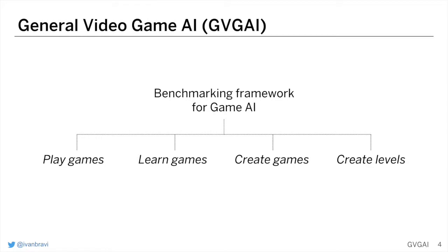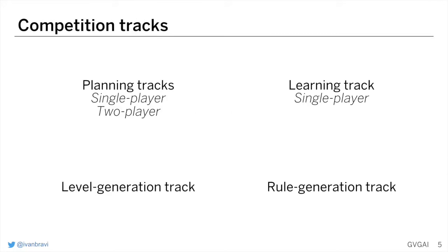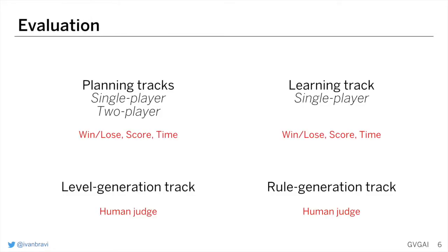We use the GVGAI framework that has four main aims: playing and learning games, and creating games and levels. For each aim, there is a competition track: planning track, learning track, level generation track, and rule generation track. The competition uses two main ways of assessing the quality of AIs: pure performance, as in win ratio and score, or human evaluation, specifically for level or rule generation tracks.